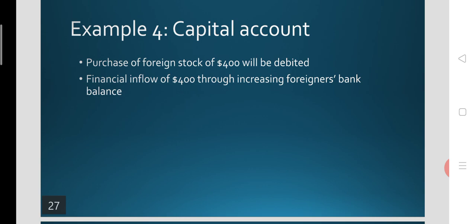That means a foreign entity's balance with the Indian bank will increase. The Indian bank could be a foreign bank, it could be an Indian commercial bank, it could be an investment bank, doesn't matter. The debit side of the BOP will be compensated on the spot by the credit side of the BOP.